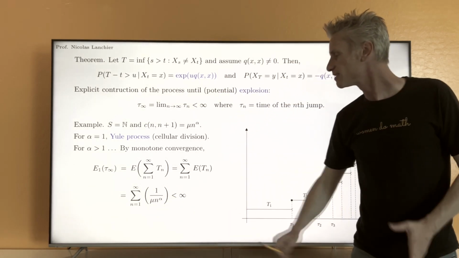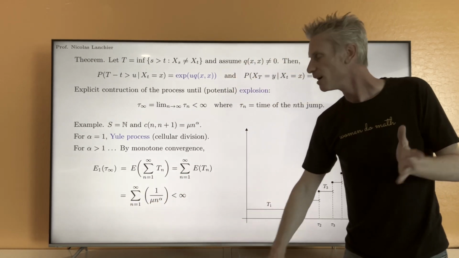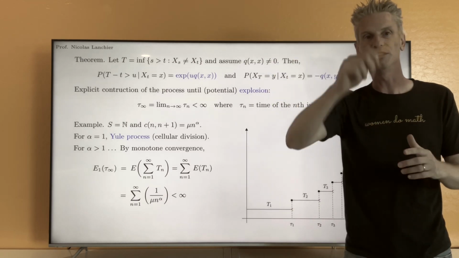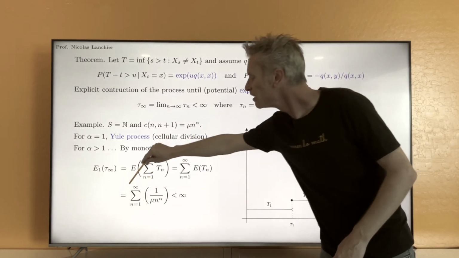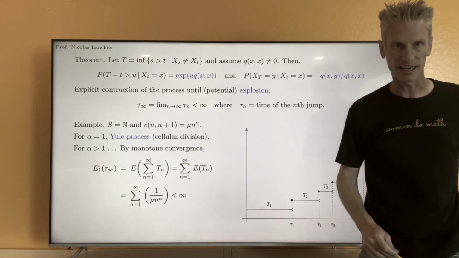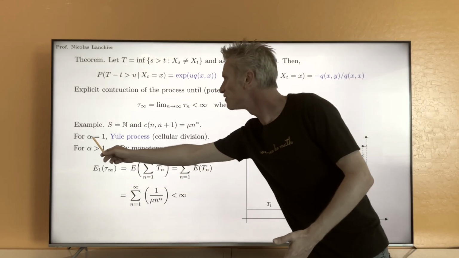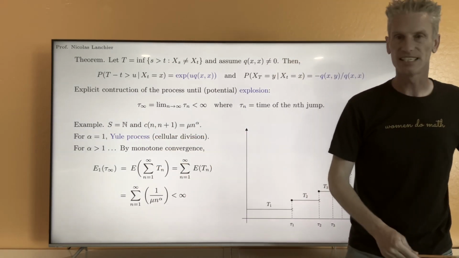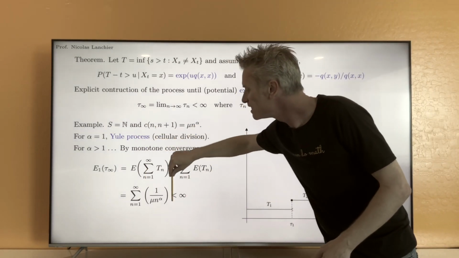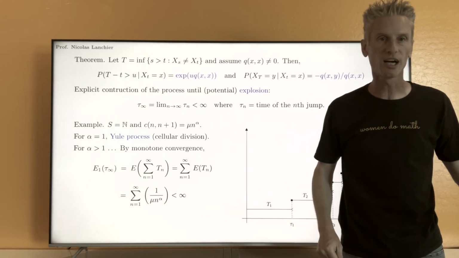Here mu is fixed, okay? But n goes from 1 to infinity. When alpha is strictly larger than 1, this infinite sum is finite. On the opposite, if alpha equals 1, like in this case, or alpha less than 1, then this infinite sum is infinite. We do not have explosion.